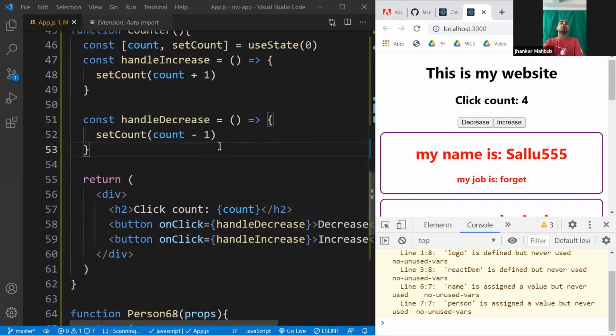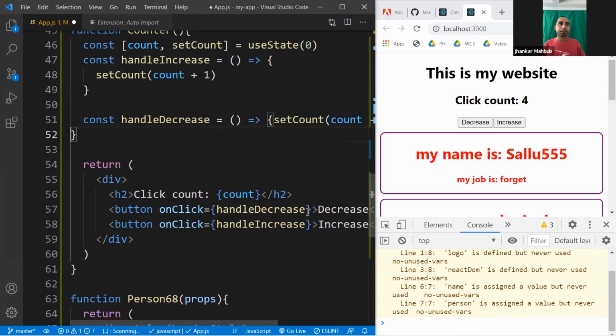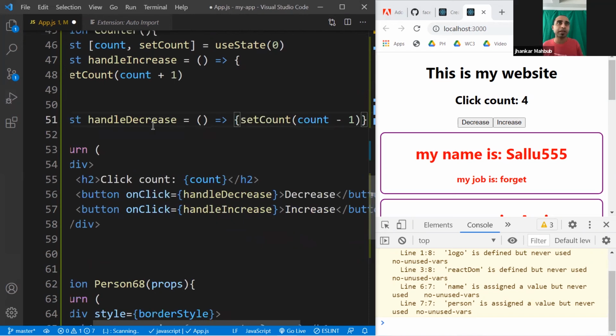And if you want to do it a fancier way, you can do it in a shortcut way. Other than creating the function, since this is one line, you don't need to put the second bracket, or if you want, you can, it doesn't matter. You can put it in one line here, and you see this is the value of handleDecrease.